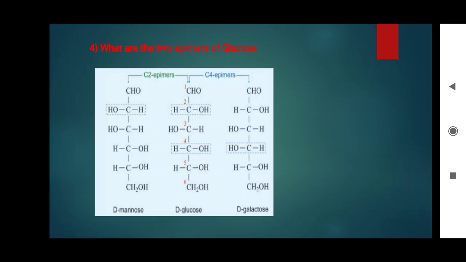Here C2 epimer, C4 epimer, they have mentioned. The D-mannose structure, just you look at the structure, the second carbon, hydrogen is present on the right side, OH present on the left side. But in C4 epimer, the fourth carbon we see, hydrogen is on the right side, OH is on the left side.